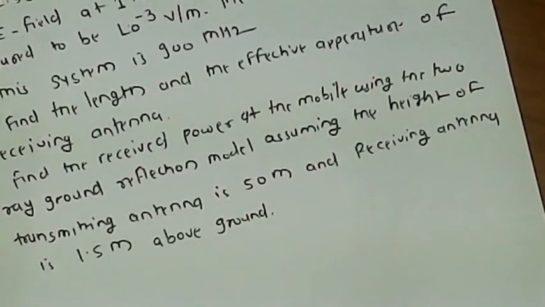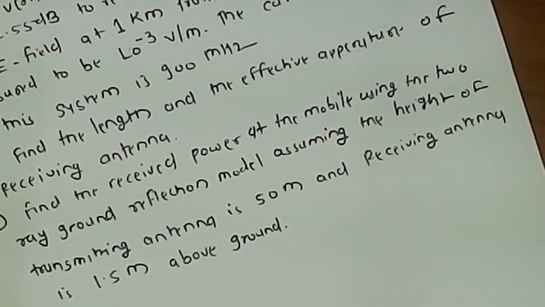Now we are also going to calculate a numerical based on the two-ray model.